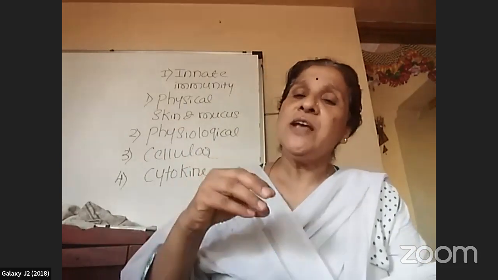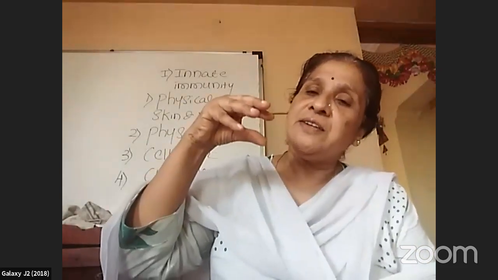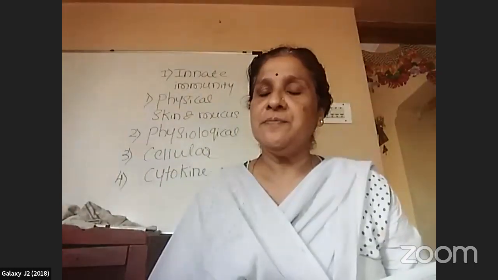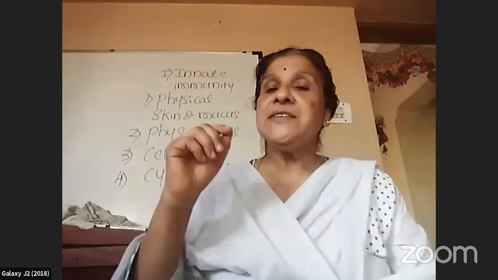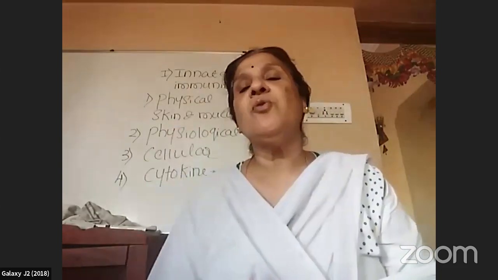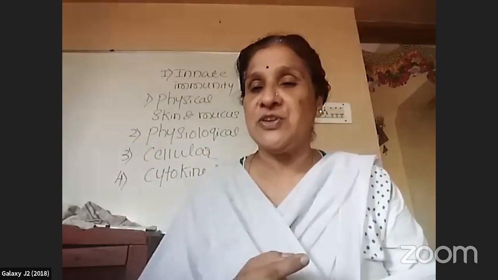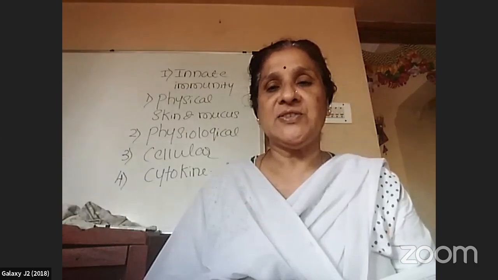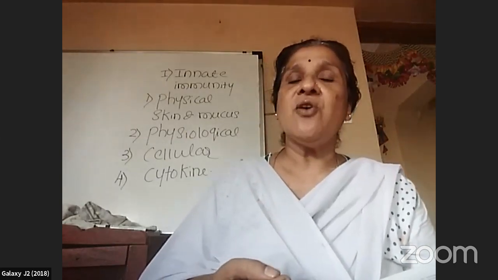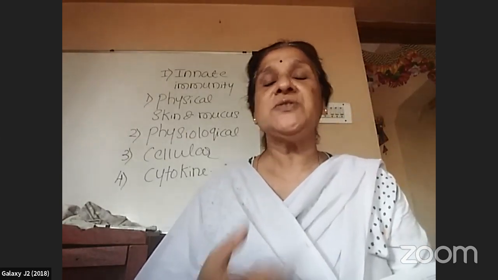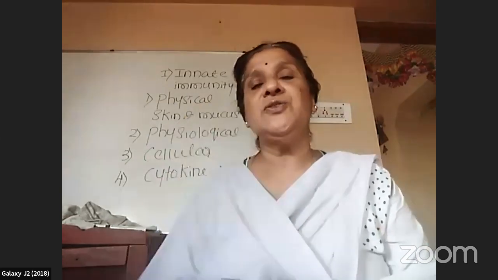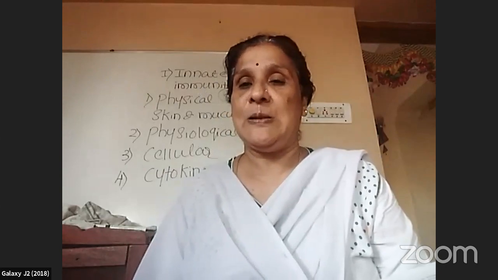As soon as the bolus touches the gastric mucosa, the inner lining of the stomach, the mucosa produces a hormone named gastrin. This gastrin stimulates the gastric glands, which consist of two cells, peptic cells and oxyntic cells, and these go on producing the gastric juice as well as HCl.